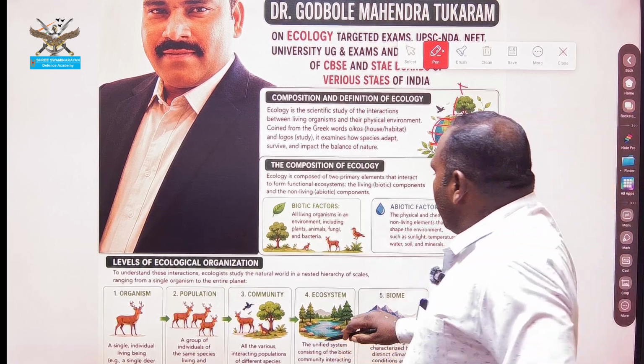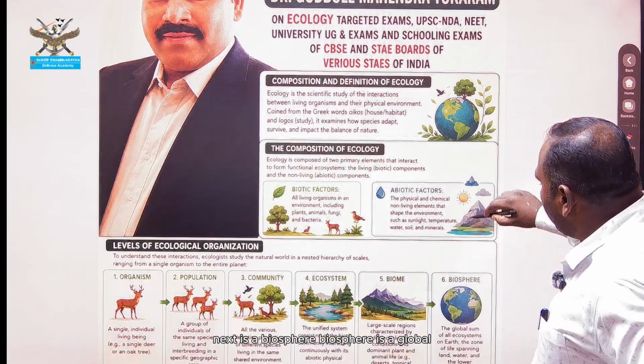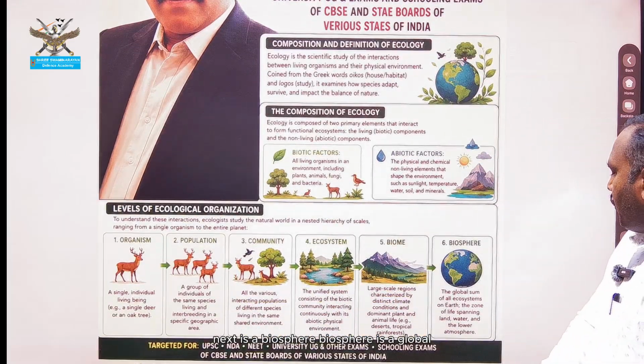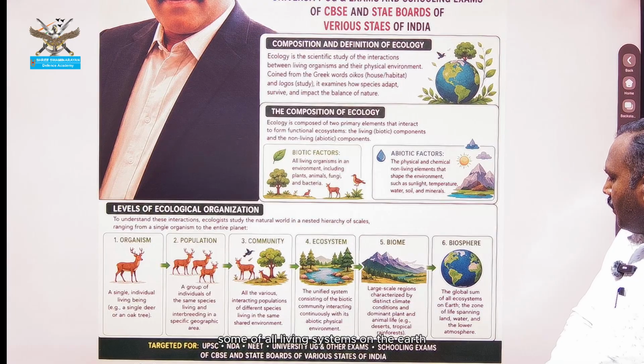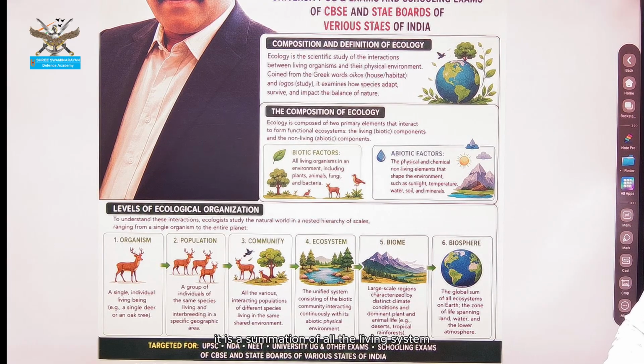This is a biome, a large area. Next is the biosphere. The biosphere is the global sum of all living systems on the earth. It is a summation of all the living systems, that zone of life spanning land, water, and the lower atmosphere.